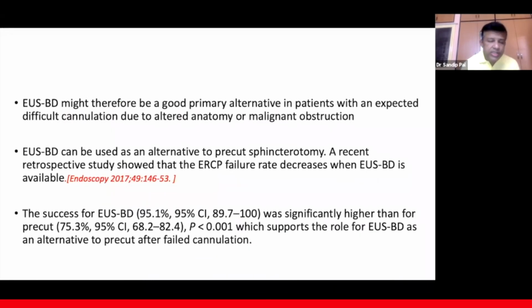So if the cannulation is getting difficult, we can attempt US-guided biliary drainage instead of keeping on trying to do ERCP. In these studies, they have shown that the complication rates are less when US biliary drainage is done. And US biliary drainage can be used as an alternative to pre-cut sphincterotomy. A recent retrospective study showed that the ERCP failure rate decreases when US biliary drainage is available. And the success of US biliary drainage was significantly higher than that of pre-cut, which supports the role of US biliary drainage as an alternative to pre-cut after failed cannulation.